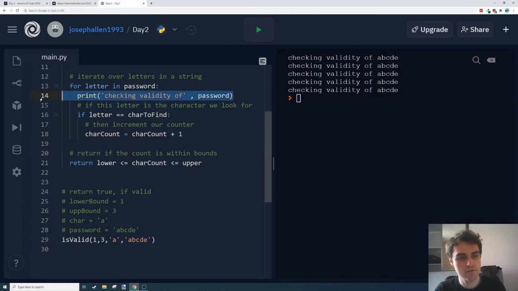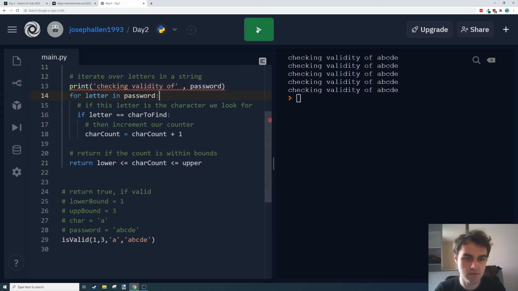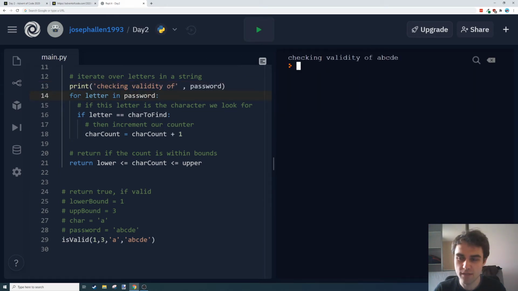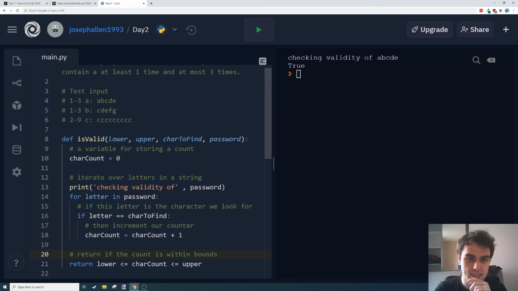Oh, that shouldn't be in the for loop. So outside the for loop, I'm going to print checking the validity of that password, and that will just print the password once, and it should tell us true or false, but it's not. That's because I haven't printed that true or false at the end. So there we go. Checking validity of ABCDE, true.